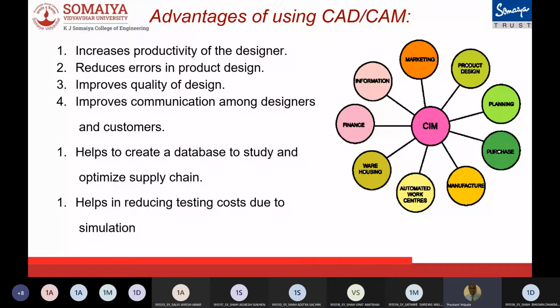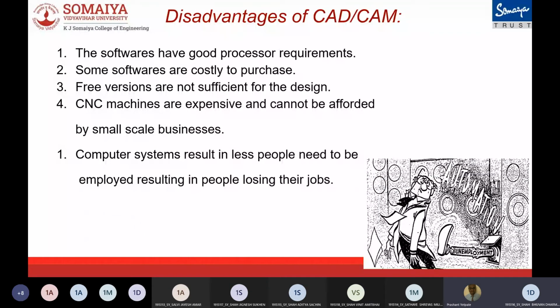Here are the disadvantages. For India being a highly populated country, computer systems decrease the employment rate and create poverty. This was the main disadvantage. Other disadvantages include that CAD/CAM software requires high-processor computers, which are expensive, and along with this, the CAD/CAM software itself is very expensive to use. And if the computer crashes, our work is lost, and our work can also be stolen through hacking.